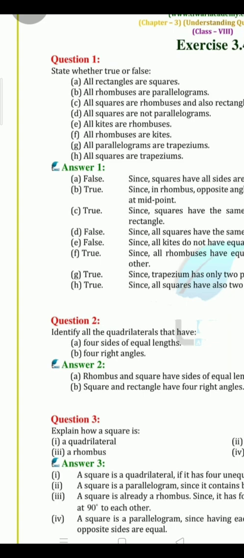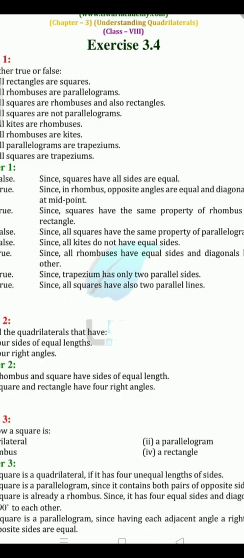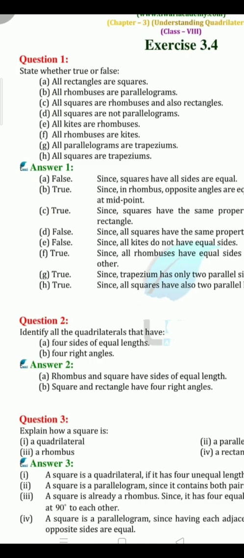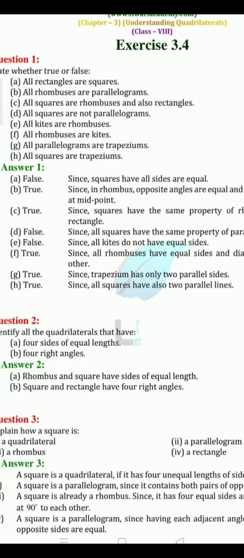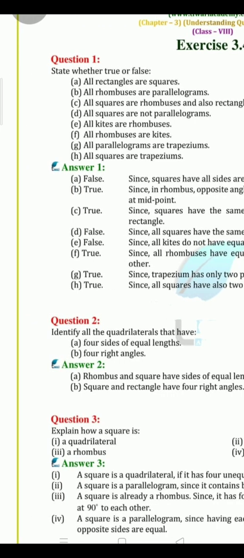A square is a rhombus. Now what are the similar qualities of a square and a rhombus? You just have to specify. In a square, all sides are equal. In a rhombus, all sides are equal. Got it? And the last one is rectangle. A square is a rectangle. Now kids, over here the property is, in a square, all angles are right angles. Same way, even in a rectangle, all angles are 90 degrees. So yes, you can say a square is a rectangle.